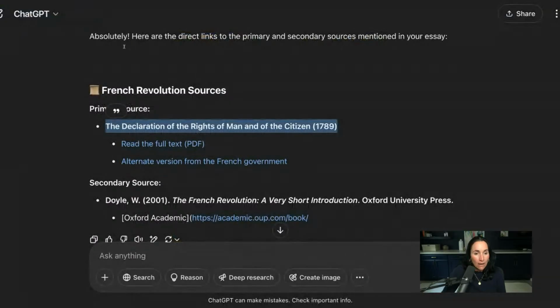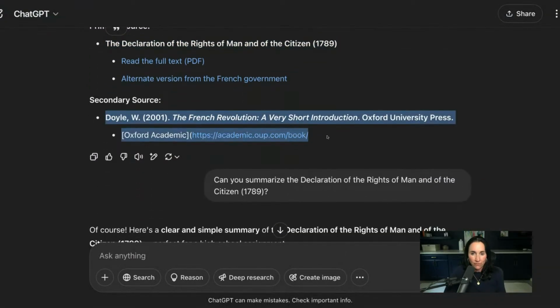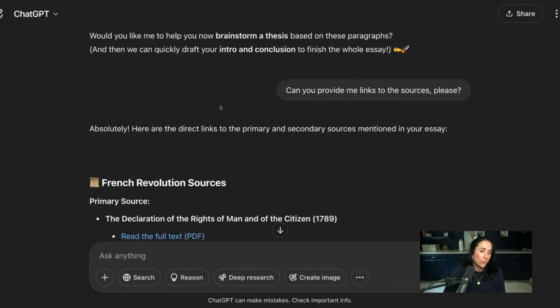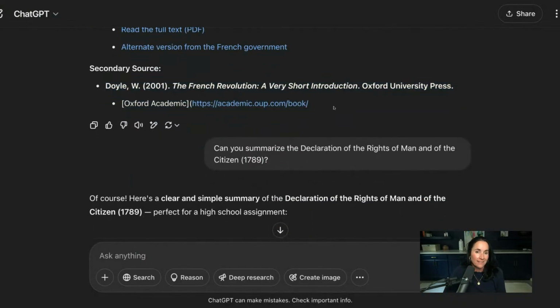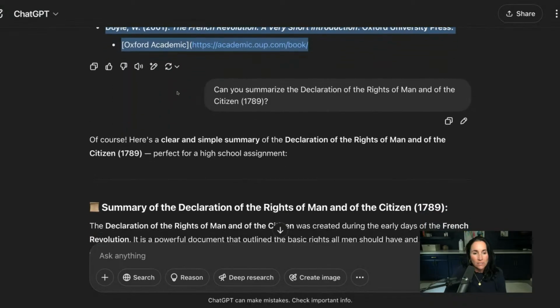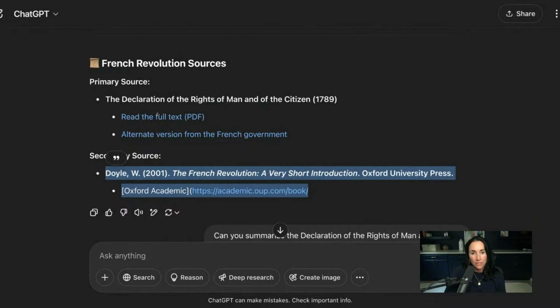All right, and now the next thing was this. Our secondary source was Doyle, The French Revolution, a Very Short Introduction. This is a book. So are you telling me that you read the book? You went out and bought the book? If I saw this and I was your college professor, I'd be like, oh, you bought the French Revolution book. You checked it out at the library, or you got it online and bought it. I don't really love this source. I think I'm going to ask for a different source. But I like the Declaration of the Rights of Man.